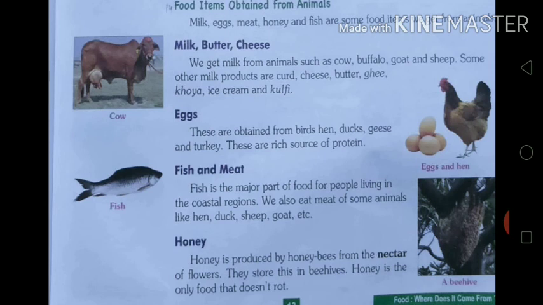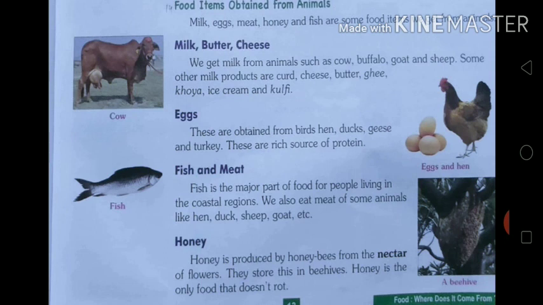Fish and meat. Fish is the major part of food for people living in the coastal regions. So coastal region means people who are living near the sea. So definitely in coastal regions people used to eat fish. We also eat meat of some animals like hen, duck, sheep, goat, etc. So with the help of these animals we will get meat.